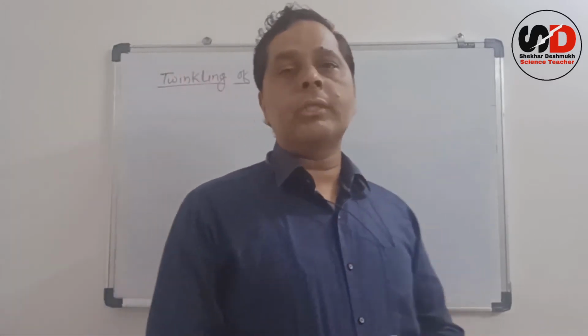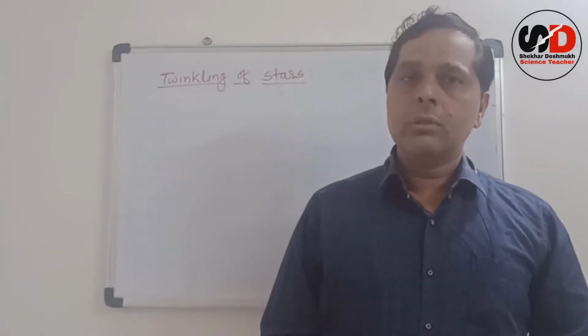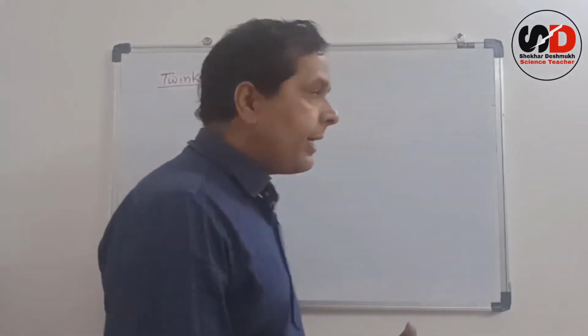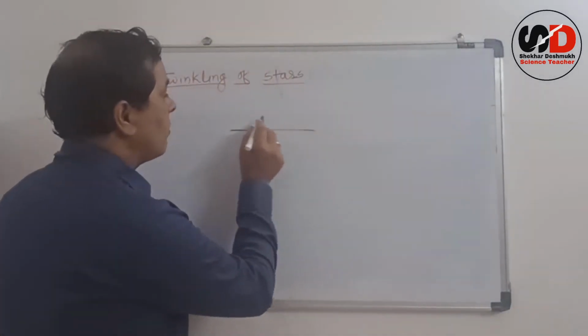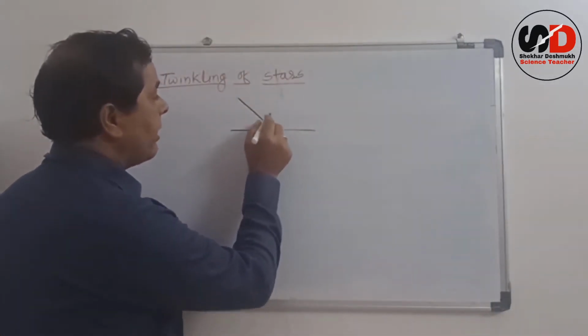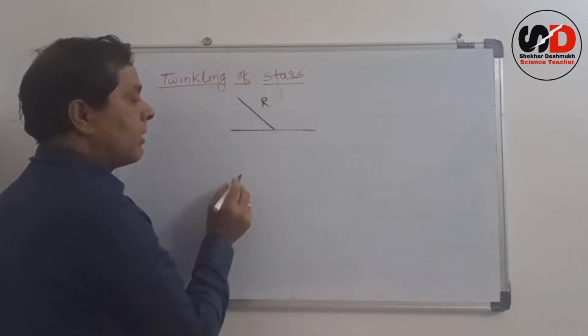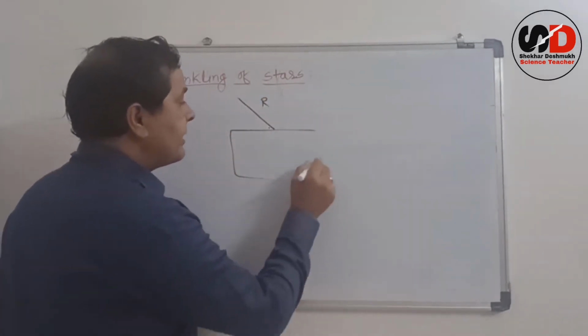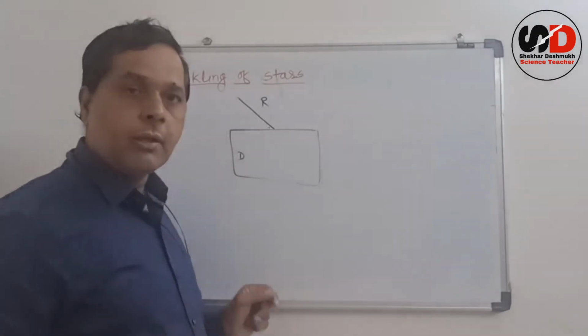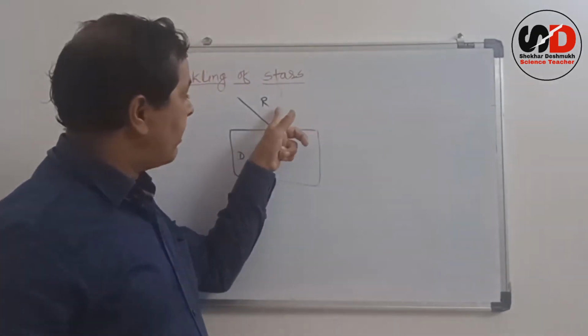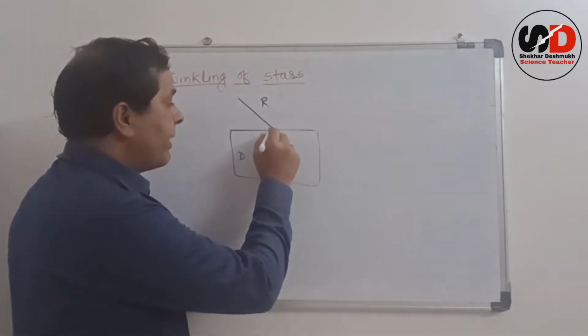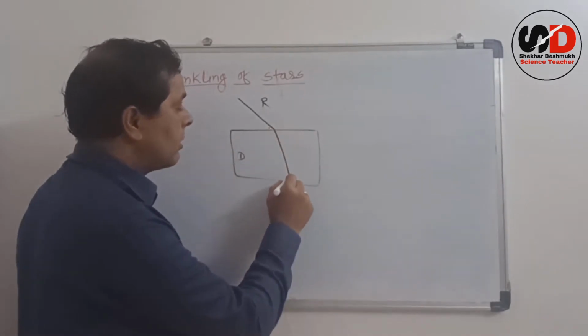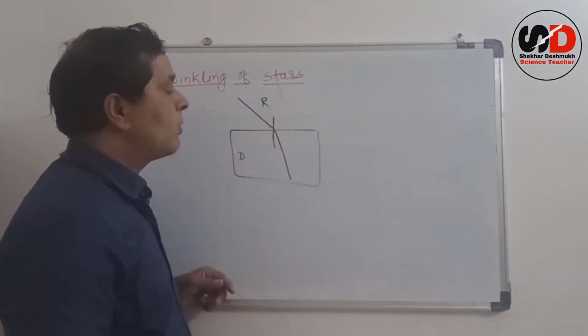One more thing that we have seen in the last video is that whenever light travels from a rare medium to a comparatively dense medium, it bends towards the normal.